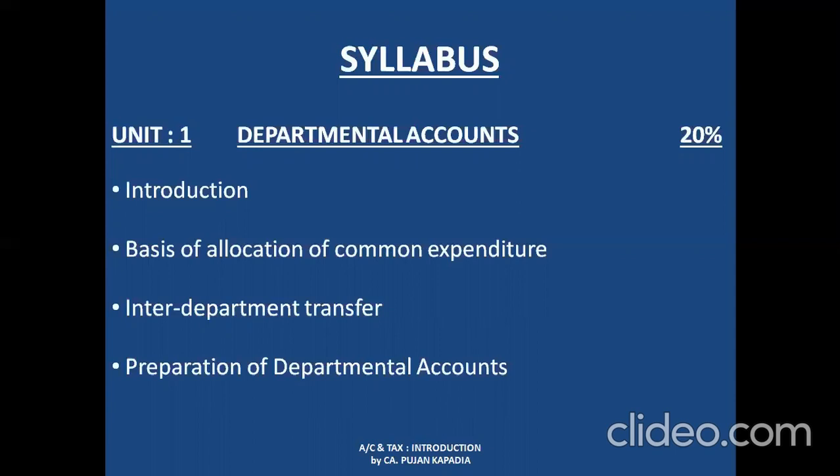Third is inter-department transfer. This is basically the accounting aspect when Department A sends cotton or grey cloth from Department A to Department B. How we are going to record this inter-departmental transfer will be covered under this one. And last, the most important part is the preparation of departmental accounts. We are going to prepare a set of accounts covering the departmental trading account, departmental profit and loss account, general profit and loss account, and balance sheet. So this is your entire unit 1, Departmental Accounts, the weightage of which is 20%.